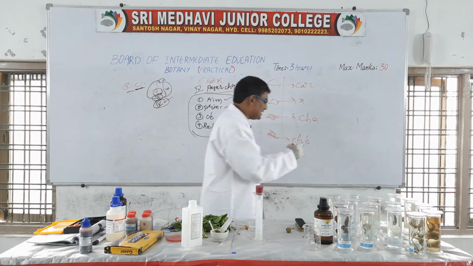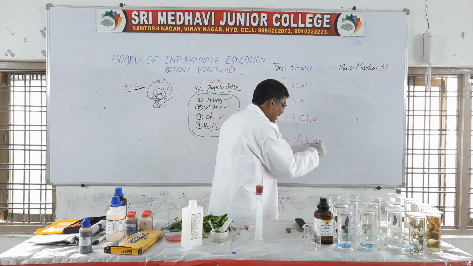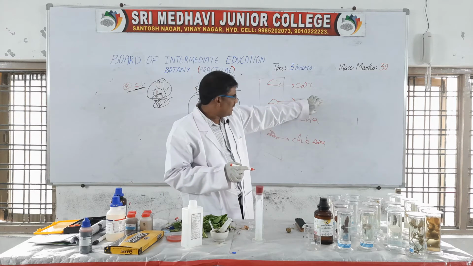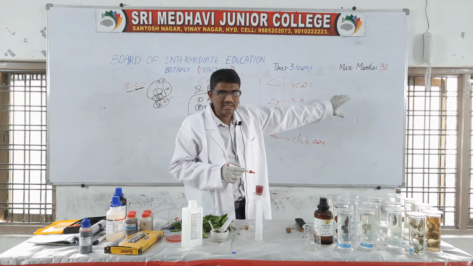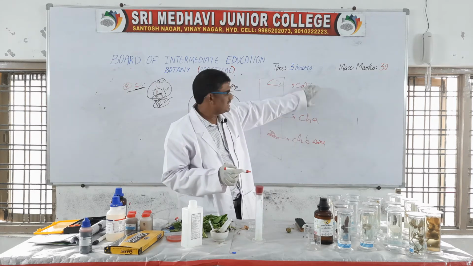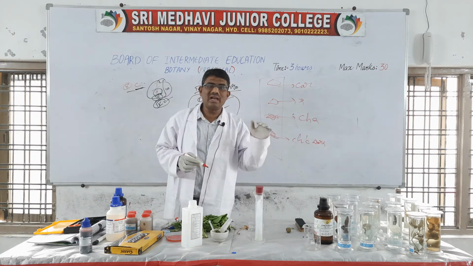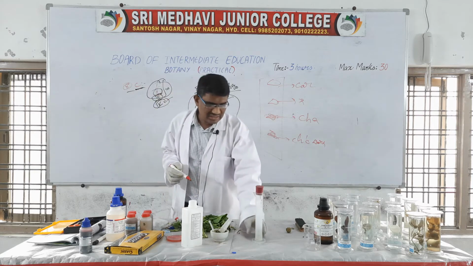Chlorophyll B is the dark green color. This is the bluish green color. This is the yellow color. This is the orange color. Okay, orange, yellow, bluish green, dark green. Like that, 4 colors we observe after this experiment.